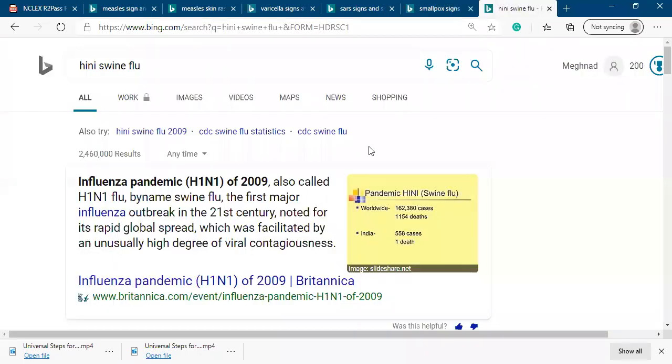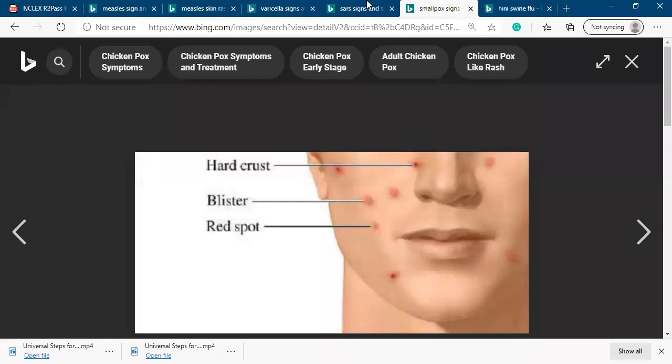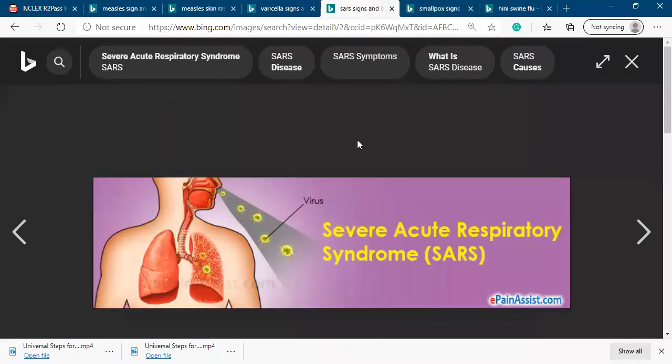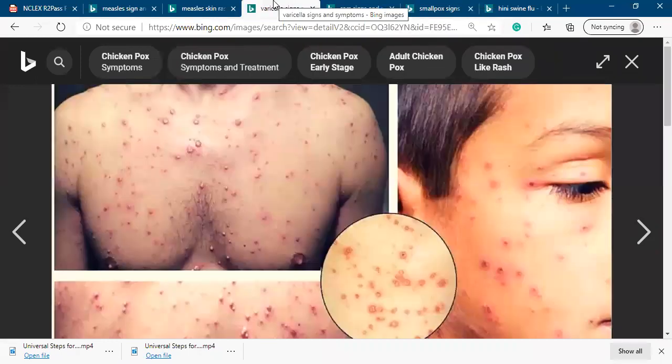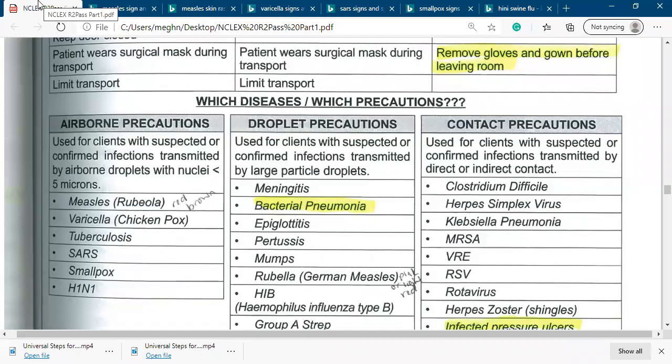And the last one is called influenza pandemic, H1N1, also called swine flu. So swine flu, smallpox, severe acute respiratory syndrome, varicella, and measles are all examples of airborne disease.